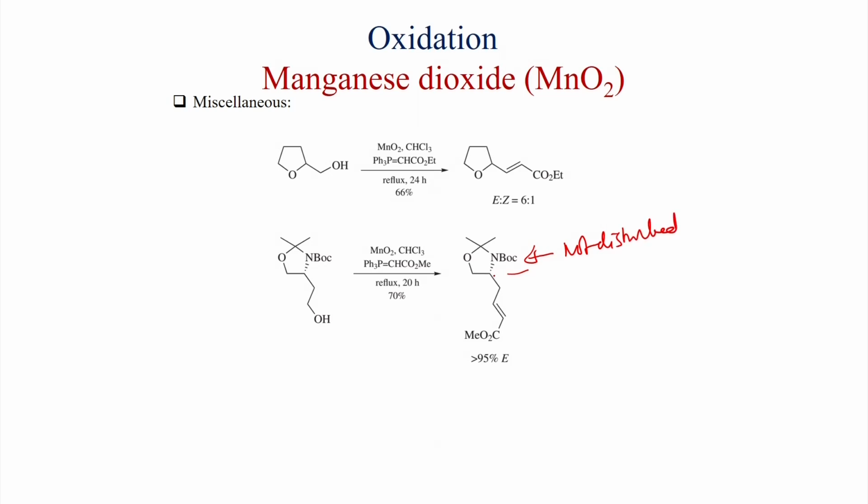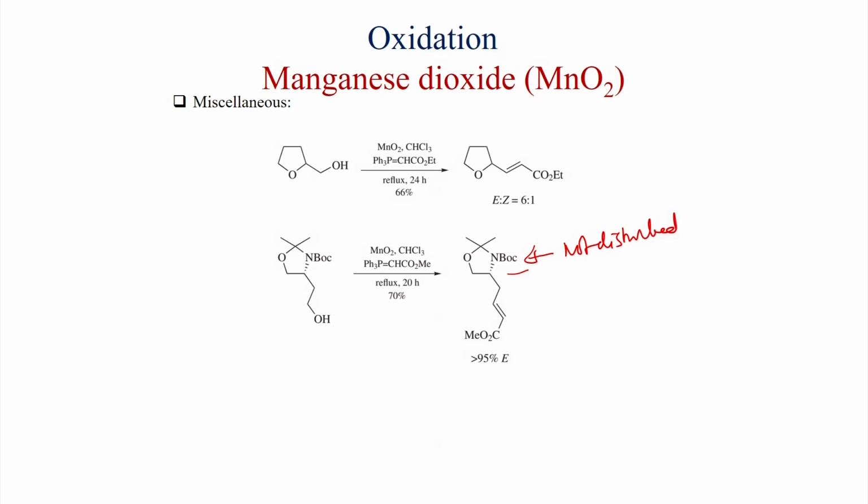So, the N-Boc group is not cleaved under this condition, manganese dioxide, and selectively the alcohol is getting oxidized to the aldehyde and then treated with this Horner-Wittig ylide to get the alpha beta unsaturated ester in 95%. So, this is a very good method for converting alcohol to the